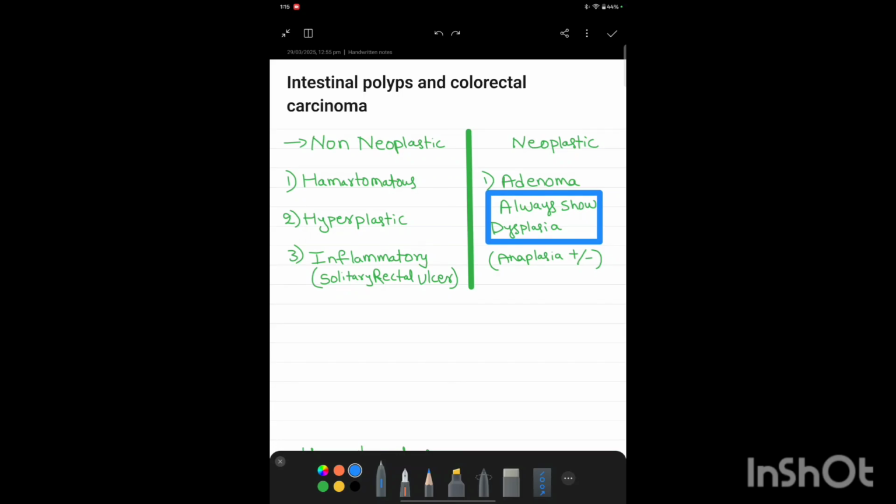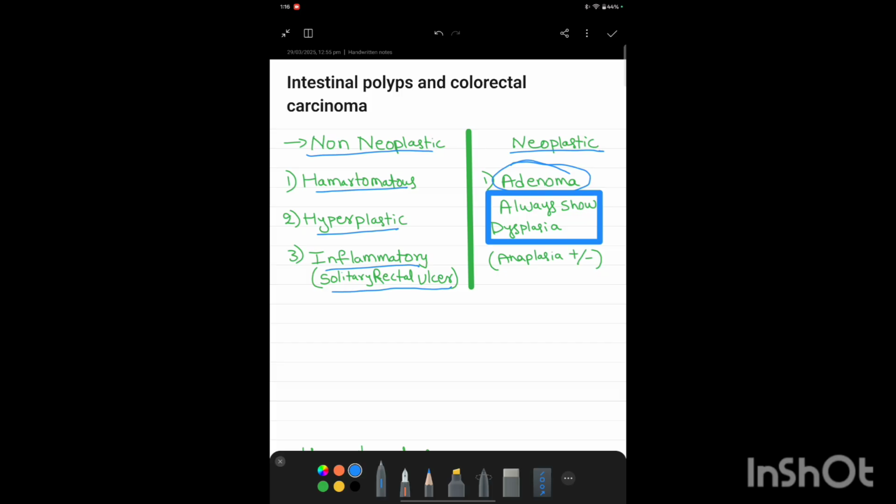Intestinal polyps are of two types, non-neoplastic and neoplastic. Non-neoplastic polyps are of three types: hamartomatous, hyperplastic and inflammatory. Inflammatory polyps often present as a solitary rectal ulcer. Coming to neoplastic, there is only one type, that is adenoma, the adenomatous intestinal polyp. It always shows dysplasia. Anaplasia may or may not be present.